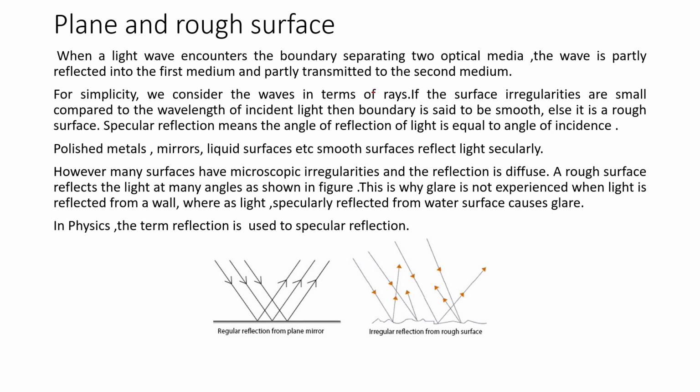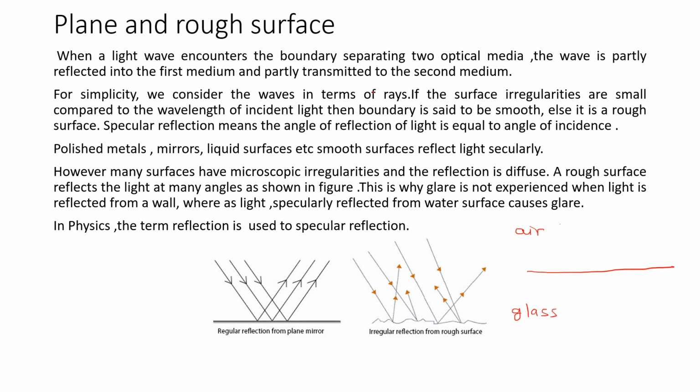When a light wave encounters a boundary which separates two media, then the wave is partly reflected into the first medium and partly transmitted into the second medium. So let us consider this is a boundary which separates two media. The first medium is air and the second medium is glass.